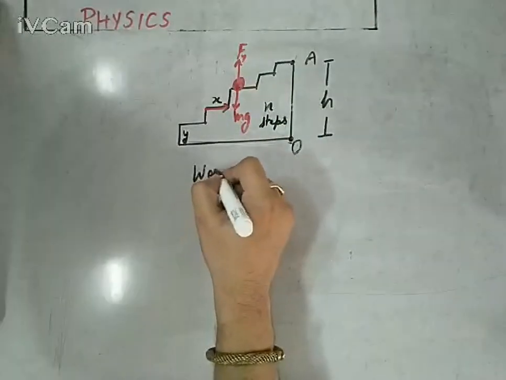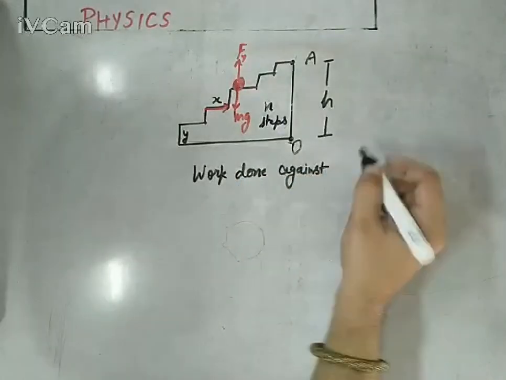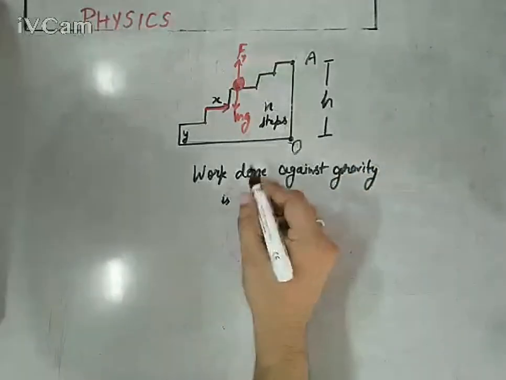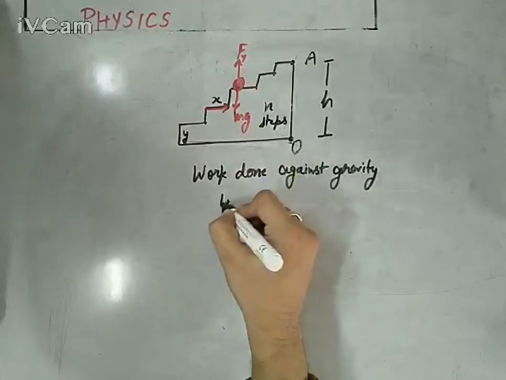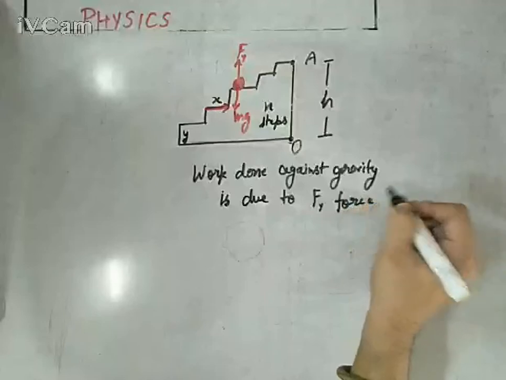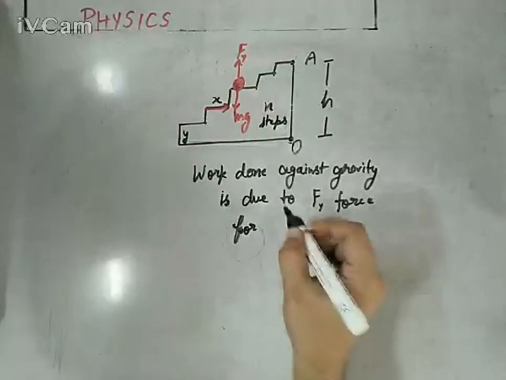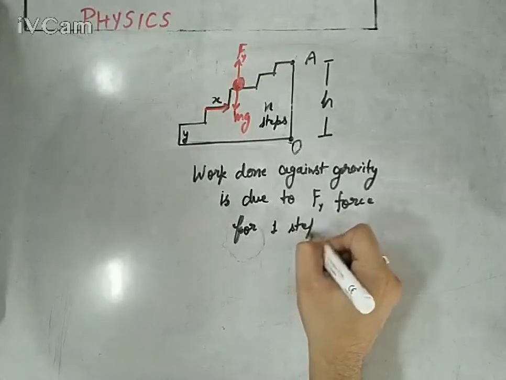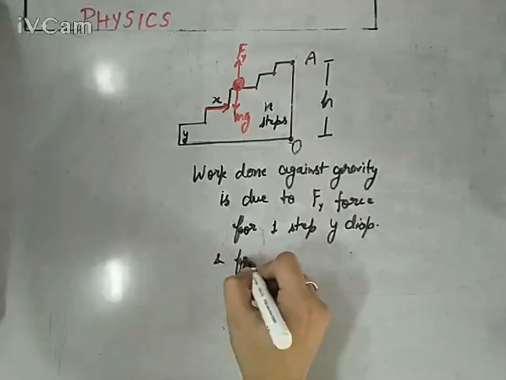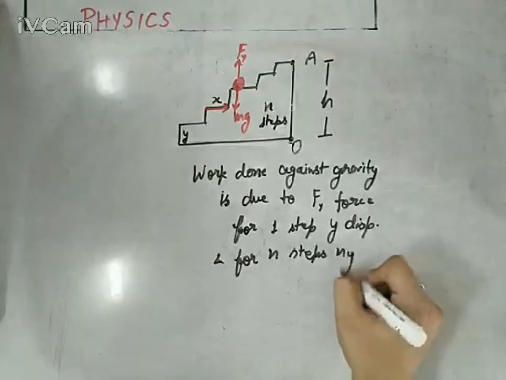So the work done against gravity is due to the Fy force for one step's y displacement, and for n steps, n into the y displacement.